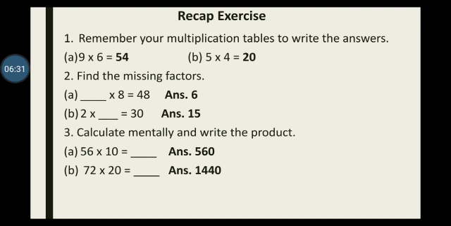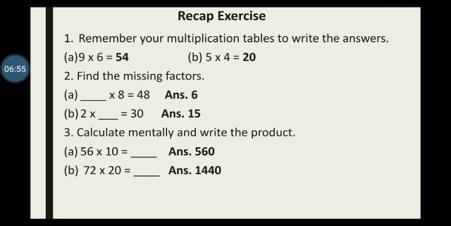Next, 2 multiplied by dash. Here the multiplicand is 2 and the multiplier is missing. And we have the product. So if we divide the product by the multiplicand, we get the multiplier. You divide 30 by 2 and you observe that you get 15 as your answer.